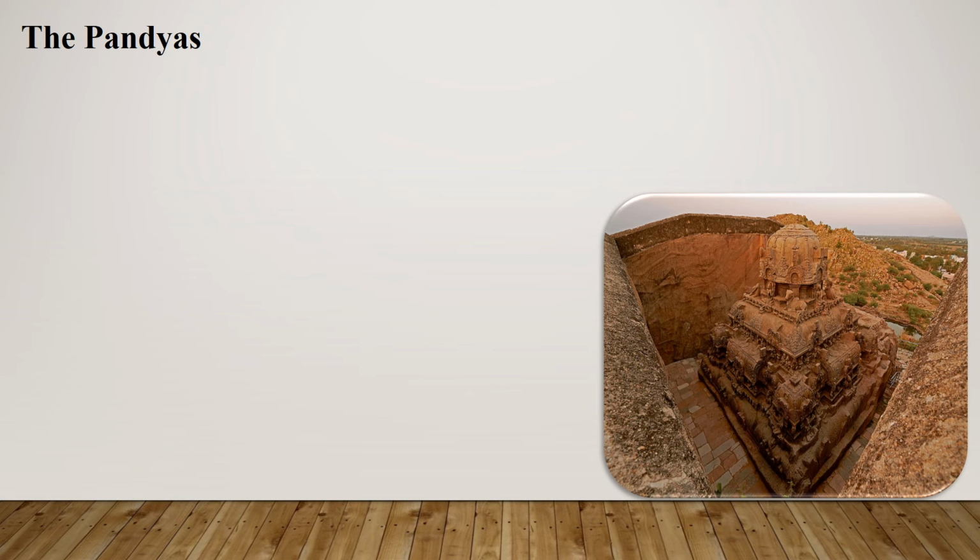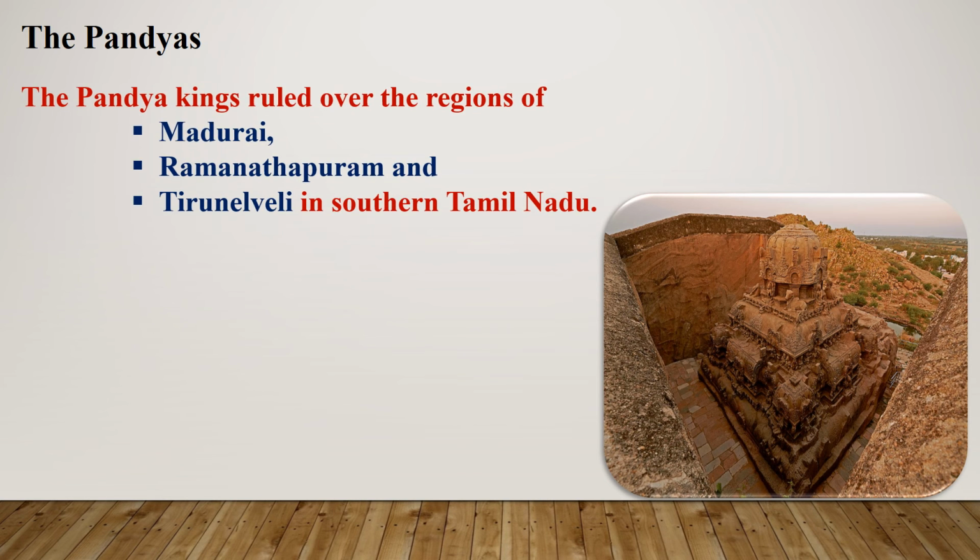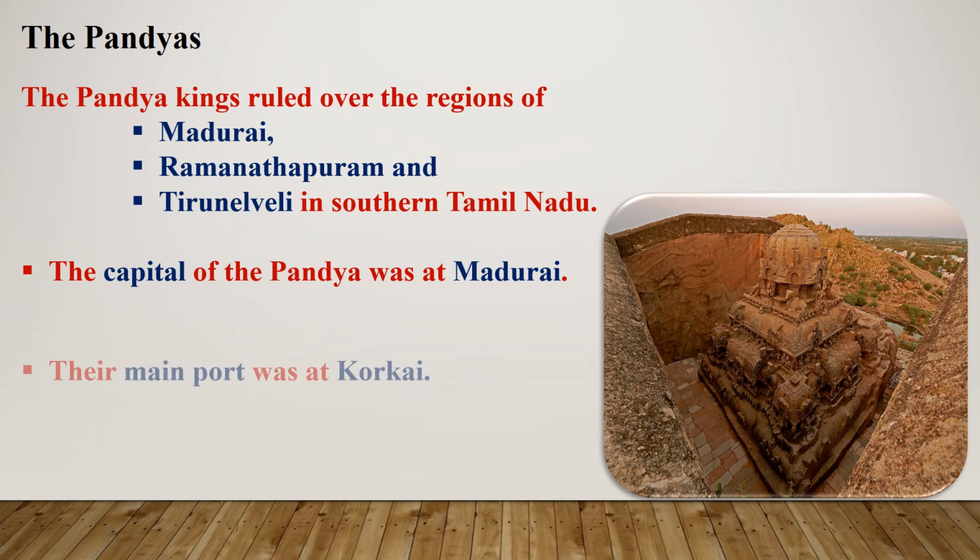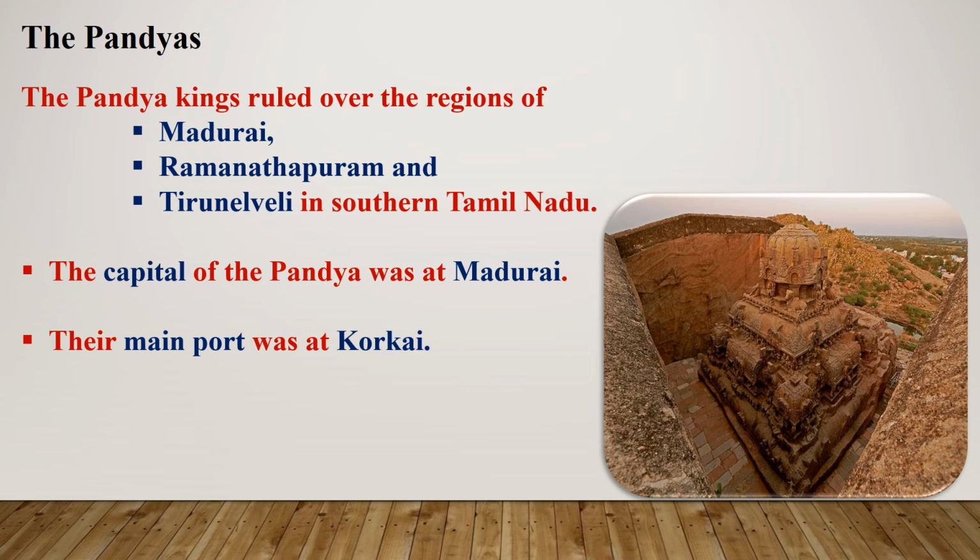The Pandyas. The Pandya kings ruled over the regions of Madurai, Ramanathapuram, and Tirunelveli in southern Tamil Nadu. The capital of the Pandyas was at Madurai. Their main port was at Korkai.